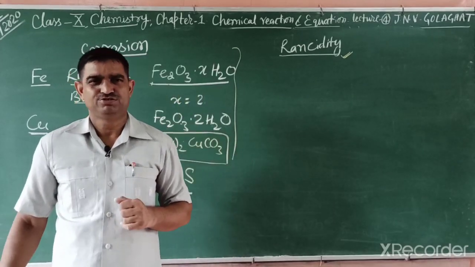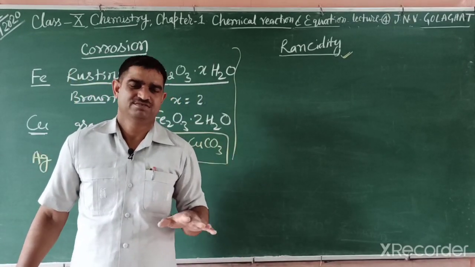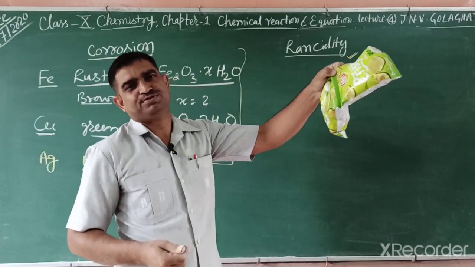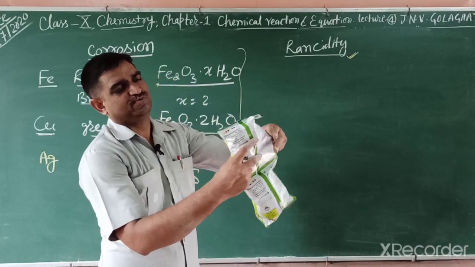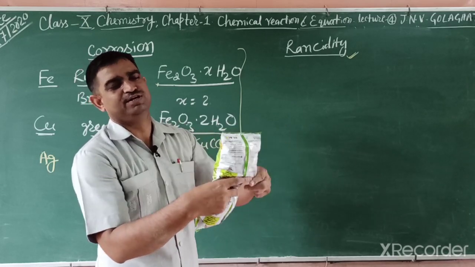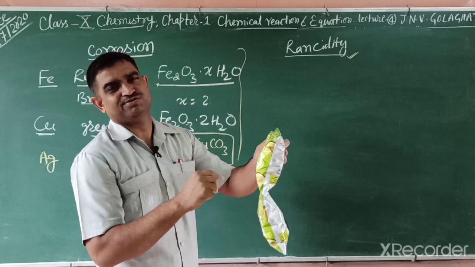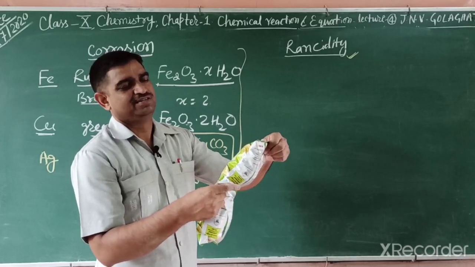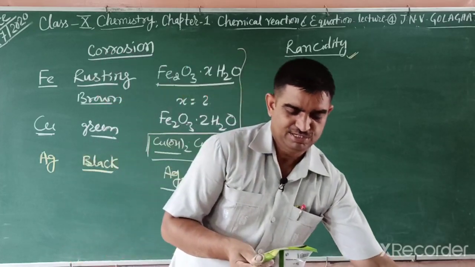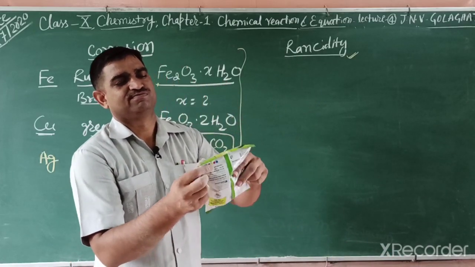Students, I will show you an activity. Look. In chips and Kurkure, which gas is filled, and why is it filled? Because they are made of potato and oil. If you open it, what happens? In this, a gas is filled.